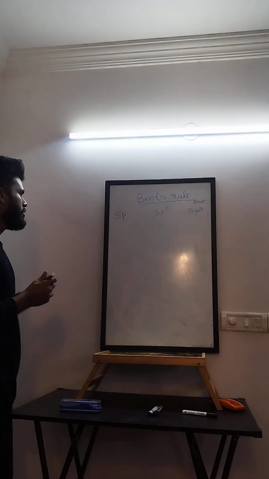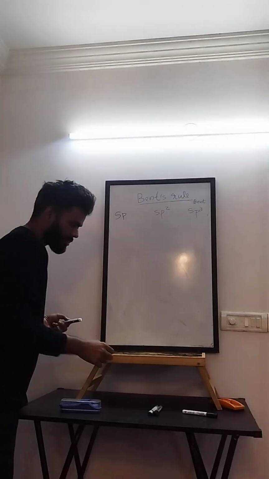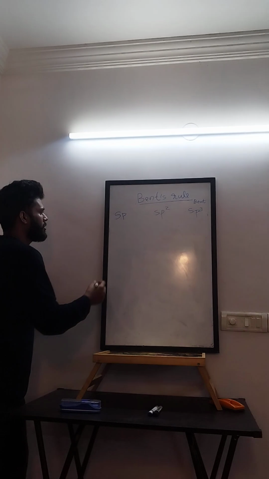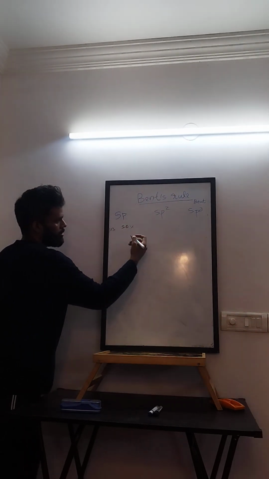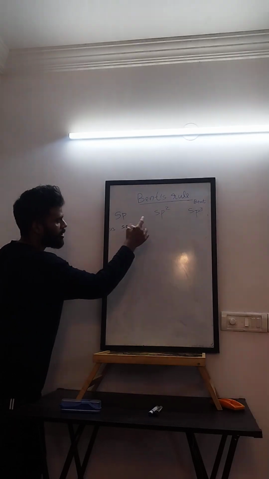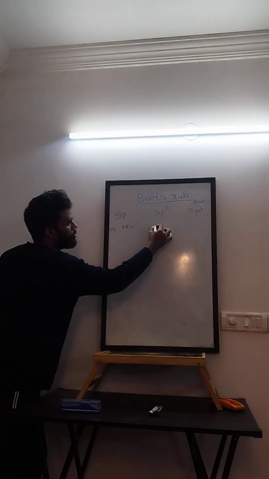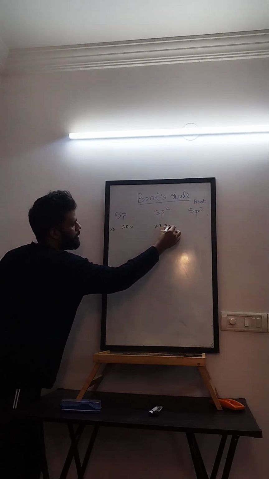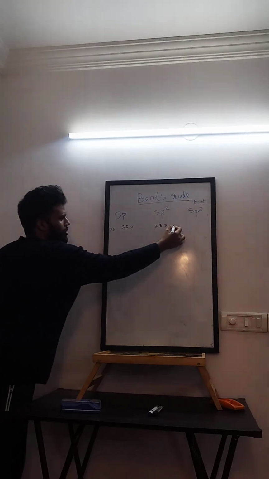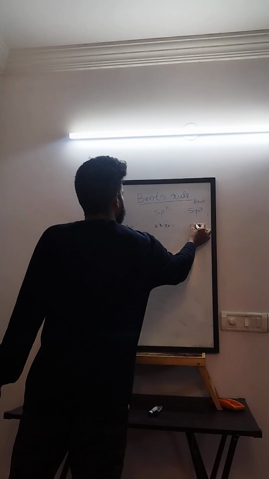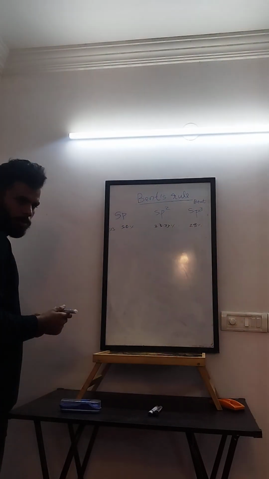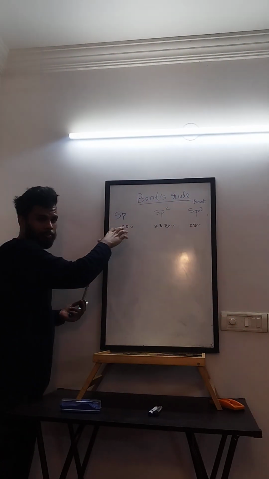What is the percentage character? If you check, SP is 50, SP2 is 1 by 3, that is 33.34, and SP3 is 25 percent. Cool. So SP has more s character.